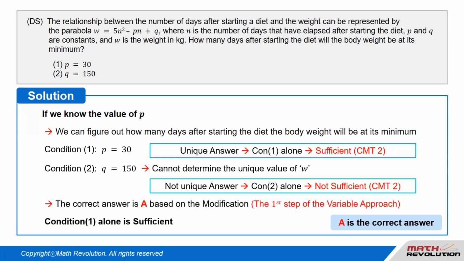In this question, the correct answer is A based on the modification, which is the first step of the variable approach. We've seen over and over again the importance of the first step. Thus, A is the correct answer. Answer A.